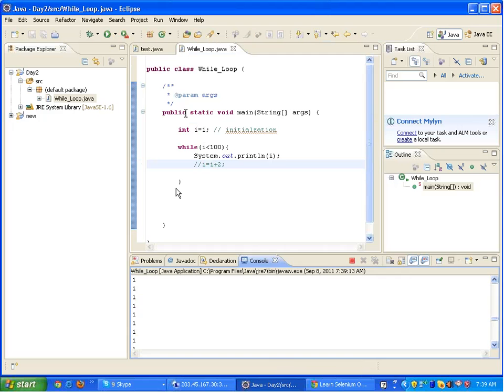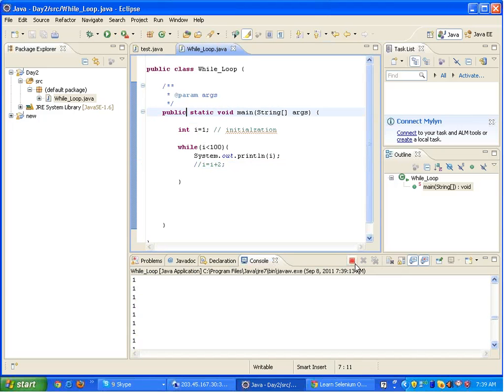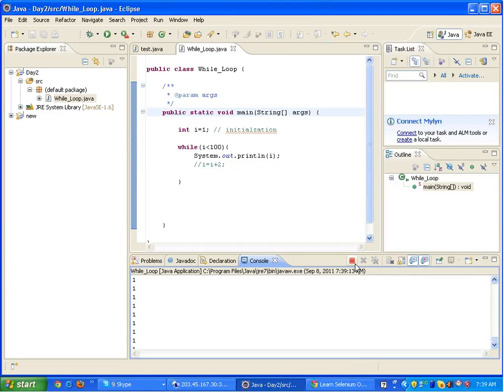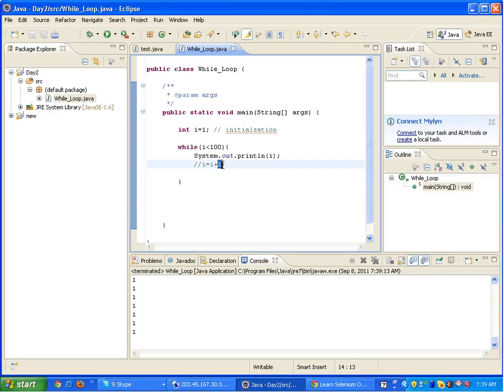Now in Eclipse, if you have to stop the program, you click on this terminate button. The program will stop in between. So this is basically the problem with the while loop. This is the conditional statement.